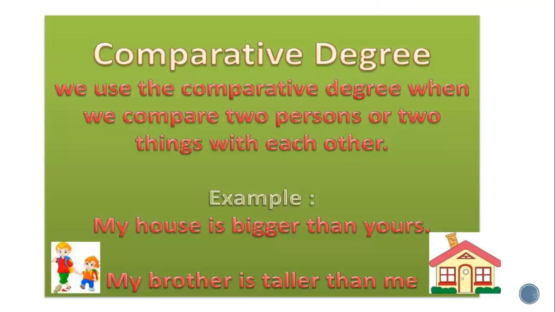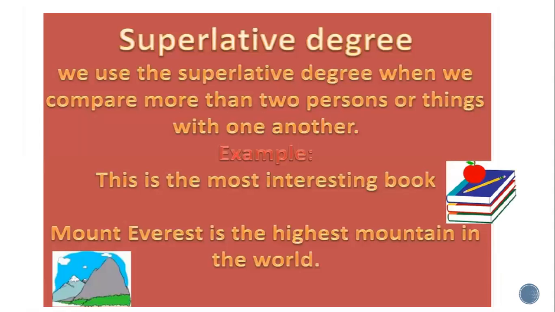Comparative degree, we use the comparative degree when we compare two persons or two things with each other. Here you can see the picture of a house. My house is bigger than yours. My brother is taller than me. So this way we use comparative degree, and when we are using comparative degree we are adding er to it. Okay, to adjectives we add er if we compare any two persons or two things.